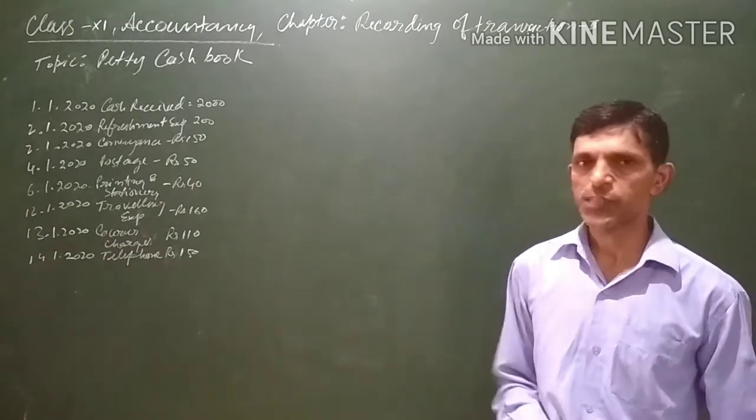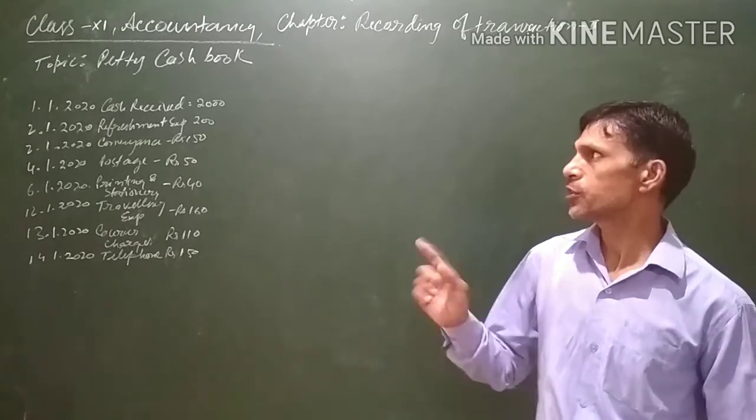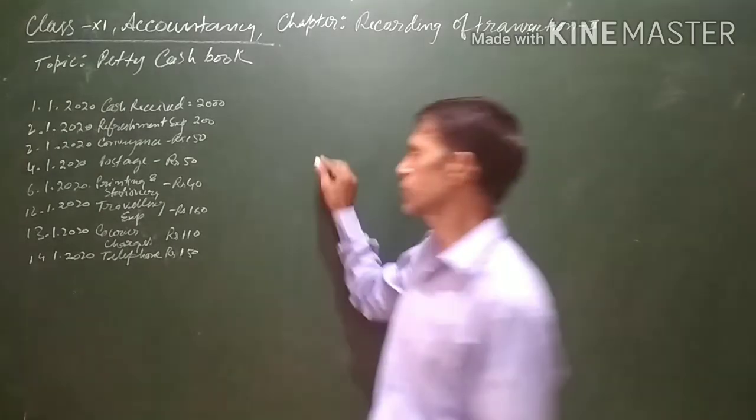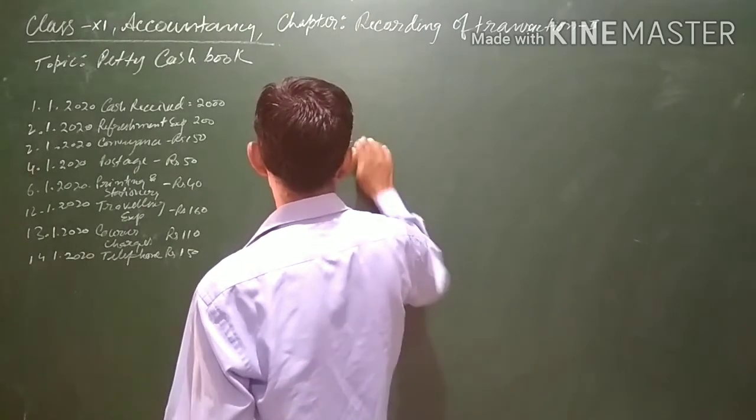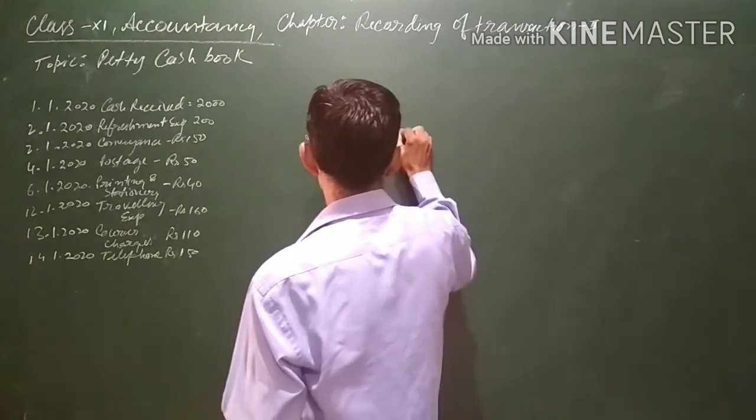This petty cash book is generally prepared on the imprest system.